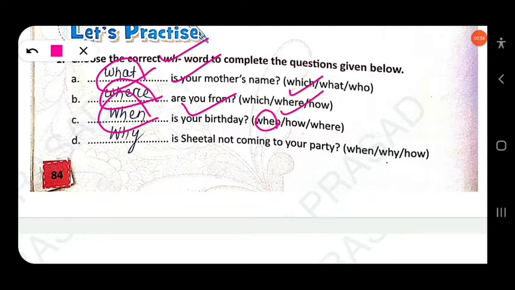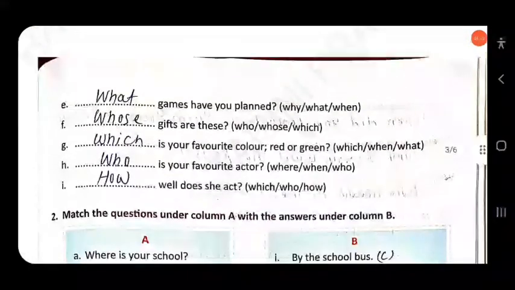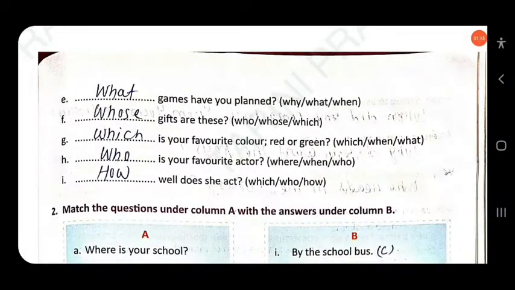Then next, dash is Sital not coming to your birthday. We are talking about the reason, the cause. We want to know the cause why Sital is not coming to the birthday party. You have to use why. Second one, why is Sital not coming to your birthday? Then next, dash games have you planned? What games? What. Then next, dash gifts are these. We are talking about the ownership, the possession. So we have to use whose. Whose gifts are these? Clear?